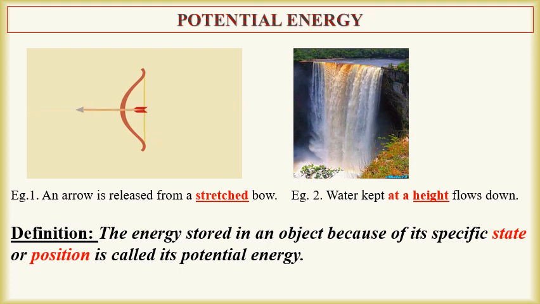In these examples, the underlined words, that is stretched and height, describe the state of the object. If the objects were not brought in those states, they will not have any energy. For example, if the string of the bow is not stretched, it will not gain any energy and the arrow also will not move.